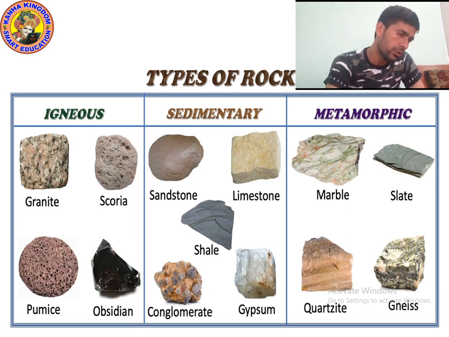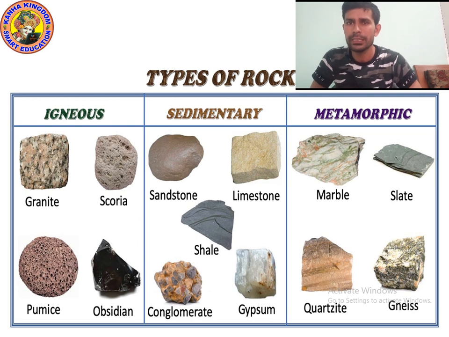Look at the picture of granite. Have you ever seen such a kind of stone? Look at the picture of scoria, pumice, and obsidian. Look at these pictures carefully. Have you ever seen these stones? I think you might have seen them, maybe in your school. Find out, you will get them. These are examples of igneous rock. Granite is igneous rock, scoria is igneous rock, pumice and obsidian are also igneous rock.